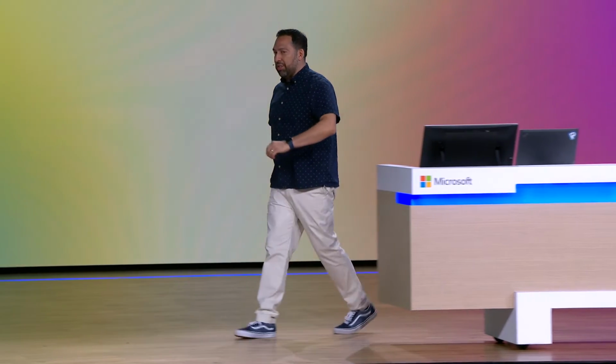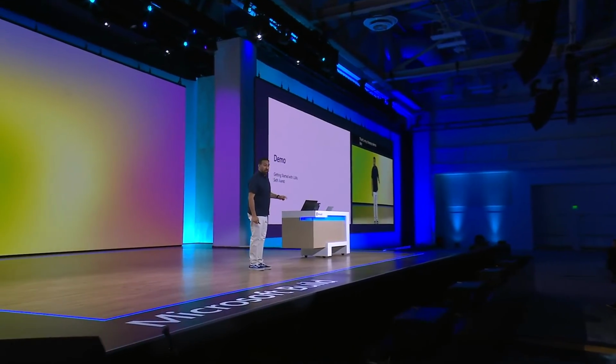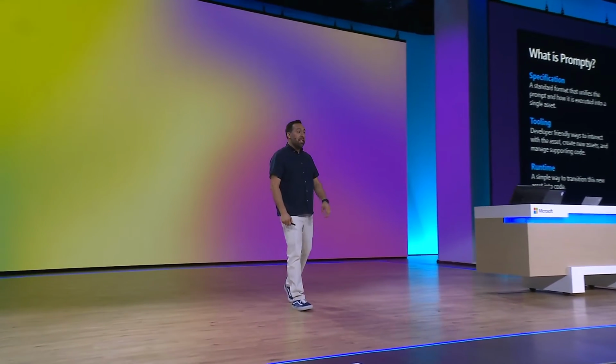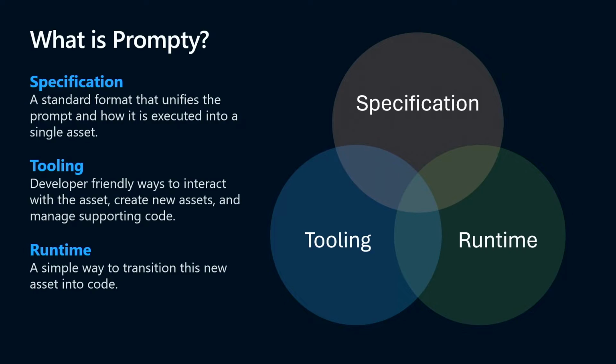We measure skillfulness of talks on TTD, time to demo. So that was really fast, right? So what is Prompty? It's actually three things. It is a specification, a standard format that unifies the prompt and how it's executed in one package. That way you can experiment and work with it quickly. The second thing it is, it's some tooling that enables you in your own environment to work with these prompts at a high level. And the last thing is it's a runtime.